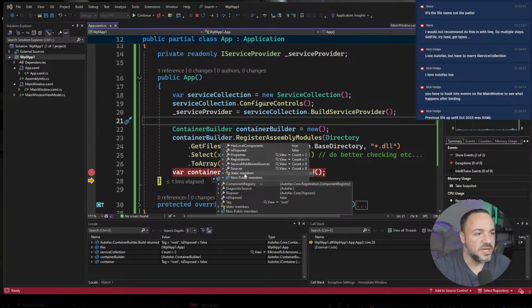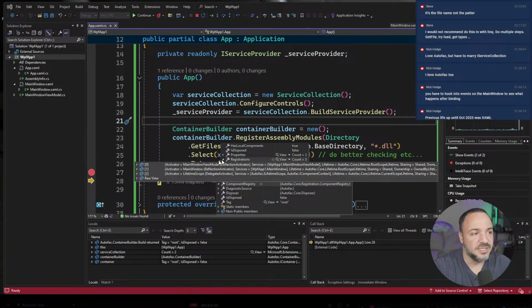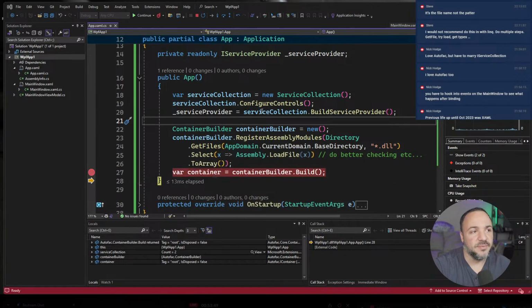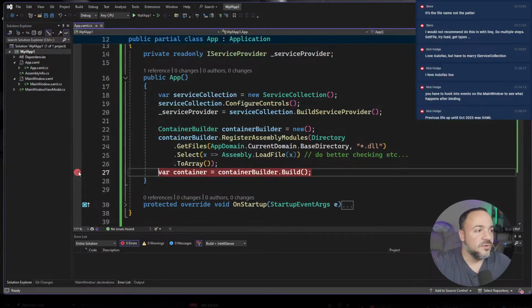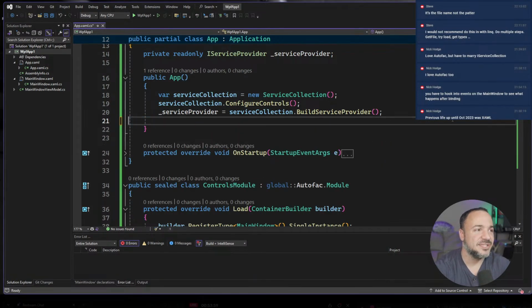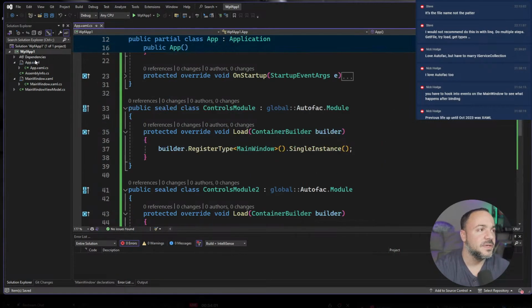So if we double check here, again, you might not be able to see it because it's tiny, but we do have both loaded, the main window view model and main window on the container. So again, don't know why it's not loading through AutoFac, but we're not using AutoFac anyway. What I want to do is try to rebuild that assembly scanning functionality without having AutoFac.